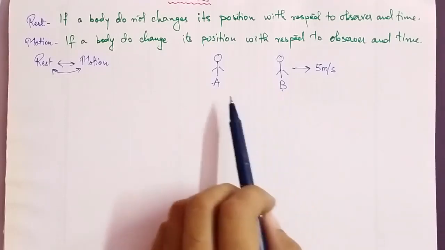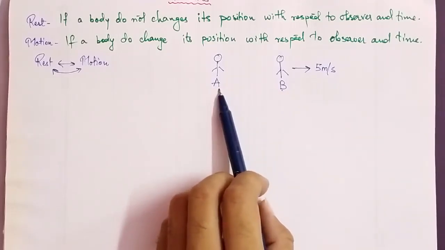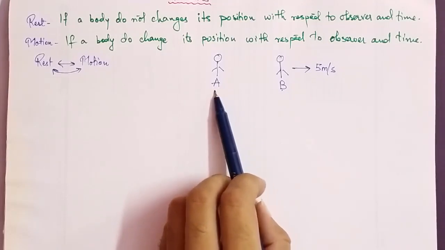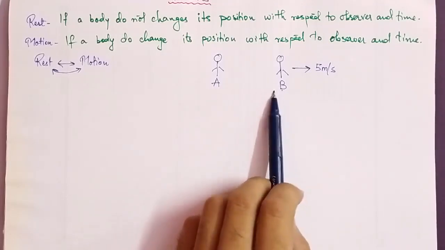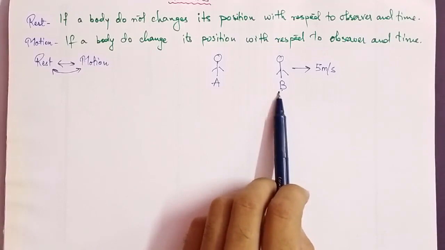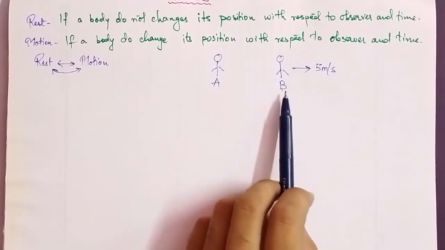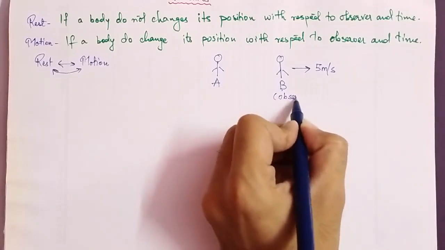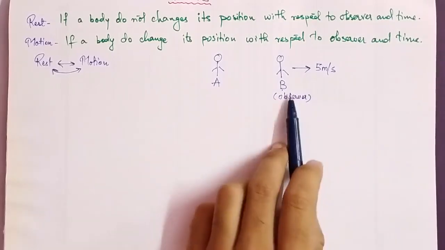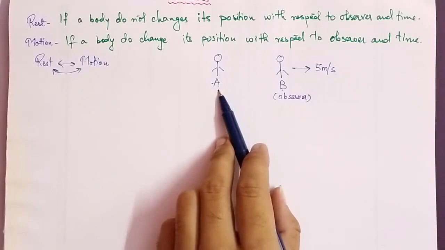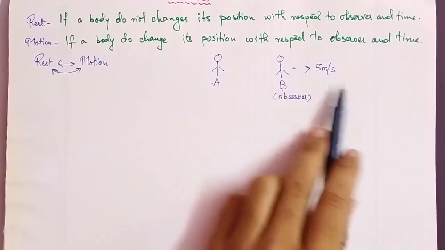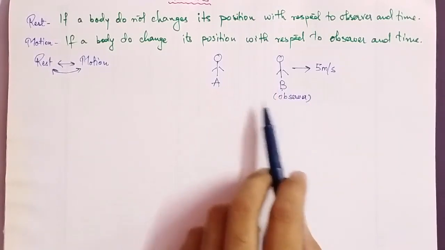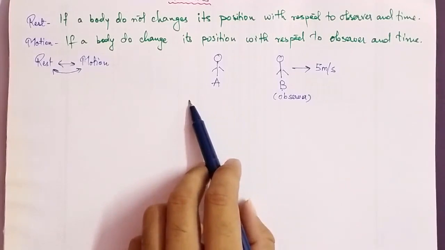But we know, as outside observers, that A, who is watching B, is at rest, and B is in motion. But what happens if the observer becomes B? If B becomes our observer and watches A, then B, moving forward, sees A as going in the backward direction.